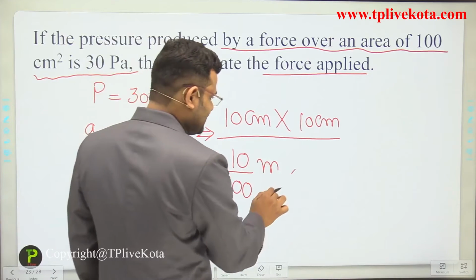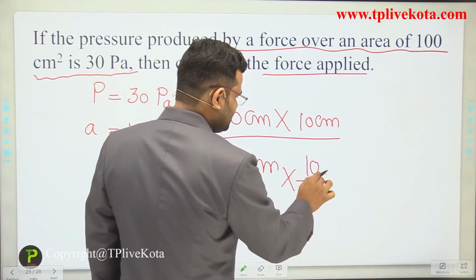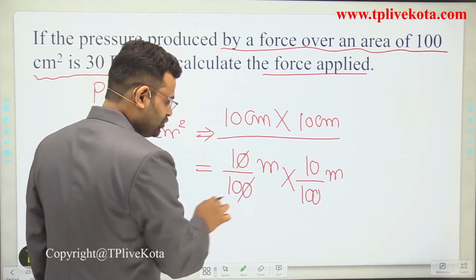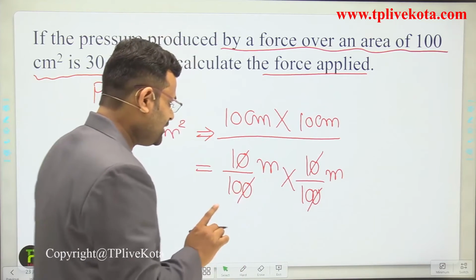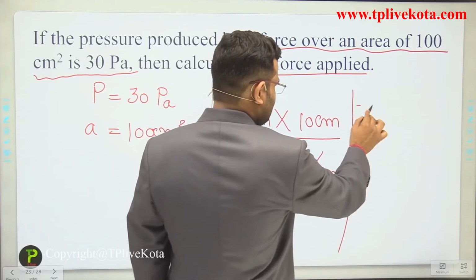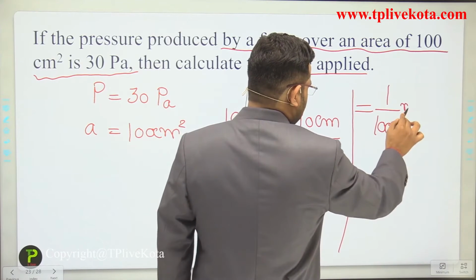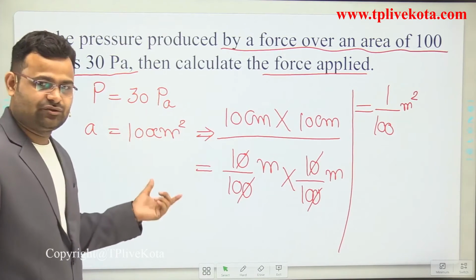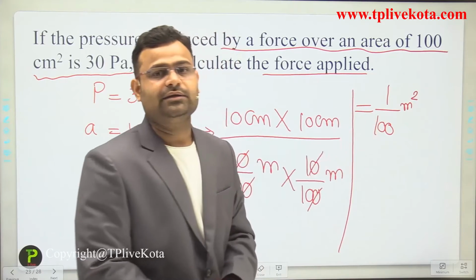Similarly, we convert the second, 10 divided by 100, into meter. Now 0 and 0 cancel out, 0 and 0 cancel out. The numerator becomes 1 and the denominator becomes 10 multiplied by 10, so 1 upon 100 meter square. So 100 centimeter square is 1 upon 100 meter square.